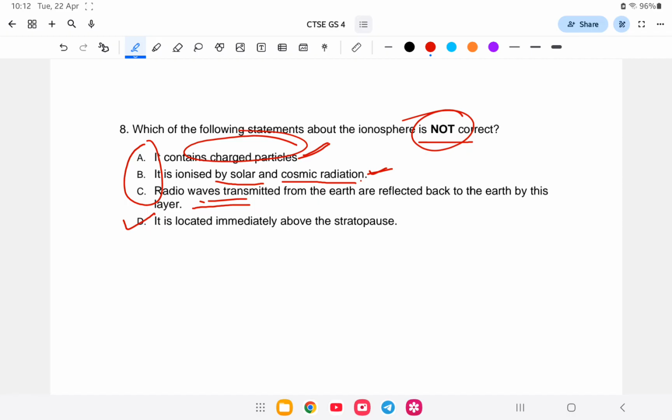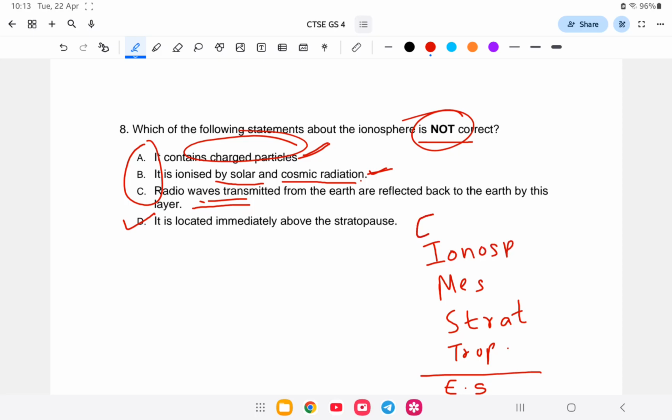Only D is wrong. Suppose this is the Earth's surface: the first layer is the troposphere, next the stratosphere, next the mesosphere, next the ionosphere, and lastly the exosphere.